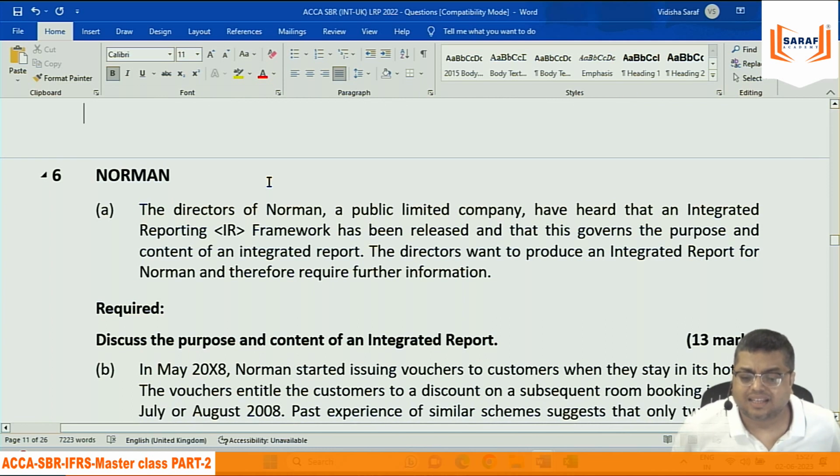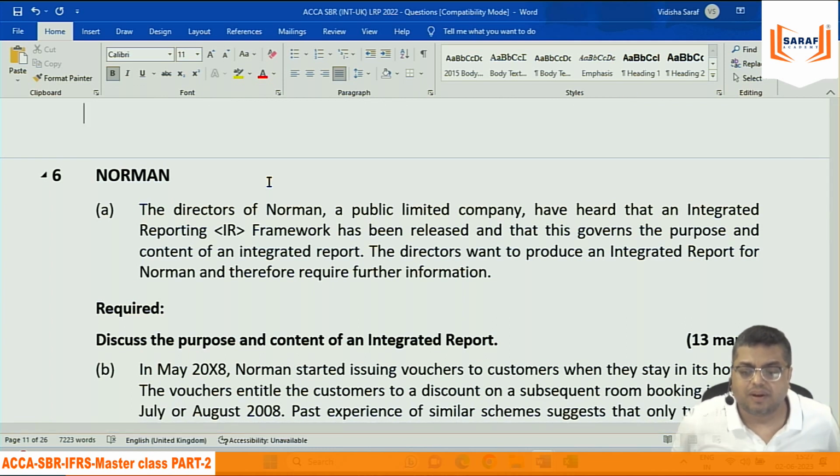Then comes the directors of Norman, a public limited company, have heard that an integrated reporting framework is released, and this governs the purpose and content of an integrated report. The directors want to produce an integrated report for Norman and therefore require further information. Discuss the purpose and the content of an integrated report. Suppose you give the heading purpose of integrated report. What is the purpose of an integrated report?